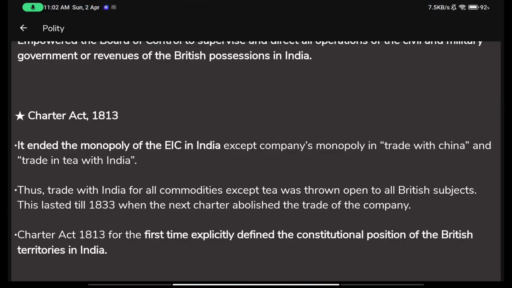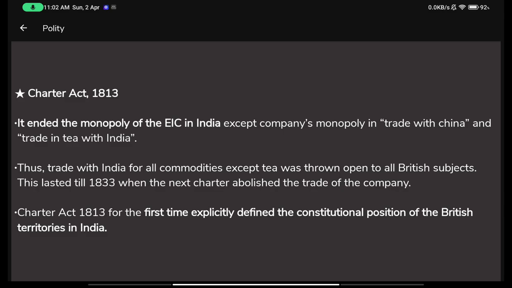So the Charter Act came in. I was just telling you the method for how I remember the dates. The Charter Act comes in 18-1, and since 1 has come 2 times, plus 1 makes 3, so 1813. It ended the monopoly of the English East India Company. The full name is English East India Company, but here we're talking about it in brief, like most places where it's written only as East India Company.